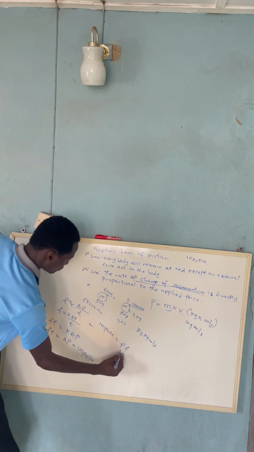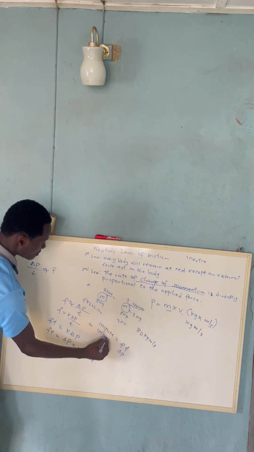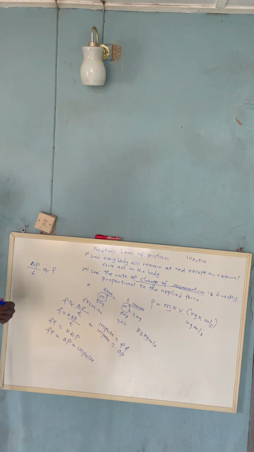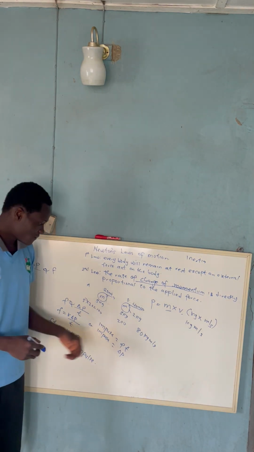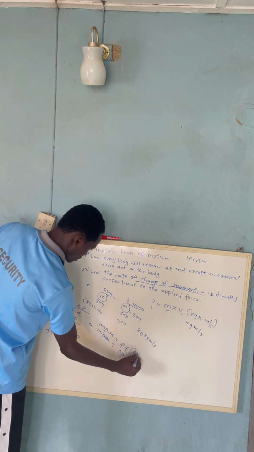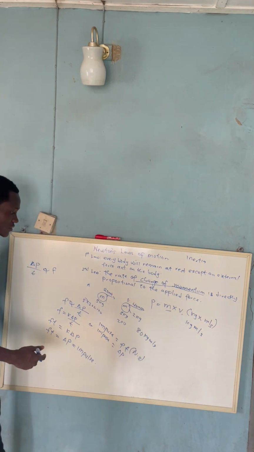Here, what will be the unit of this impulse? Force is in Newton, times time in seconds. So Newton seconds is the unit for impulse.